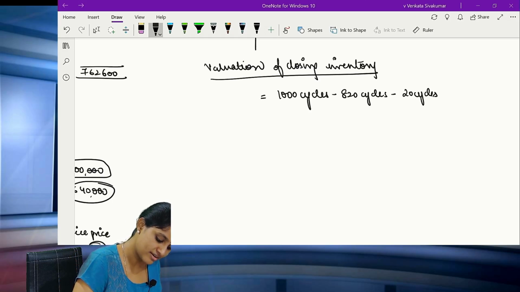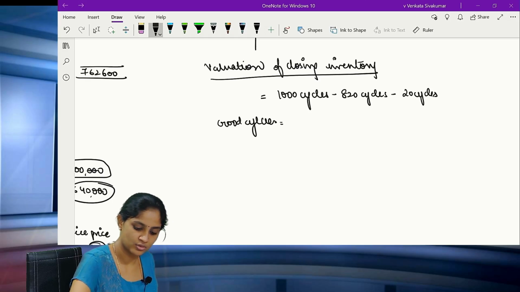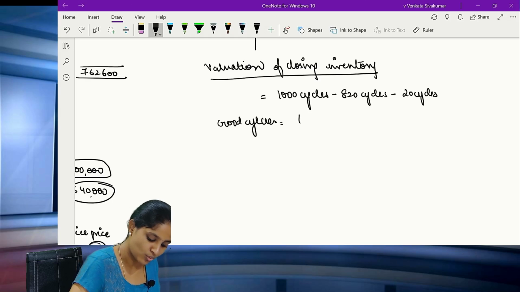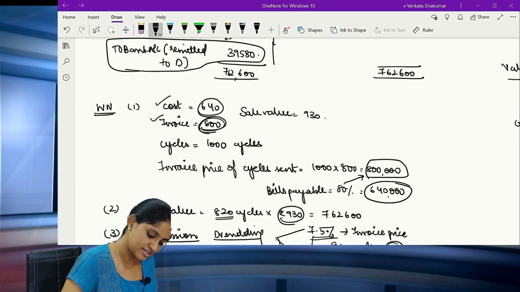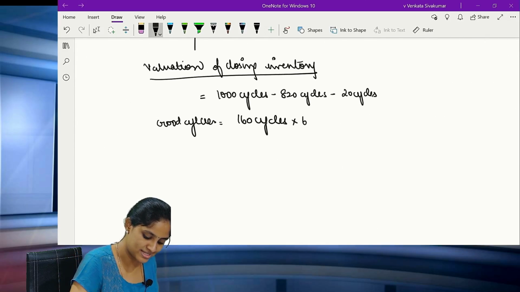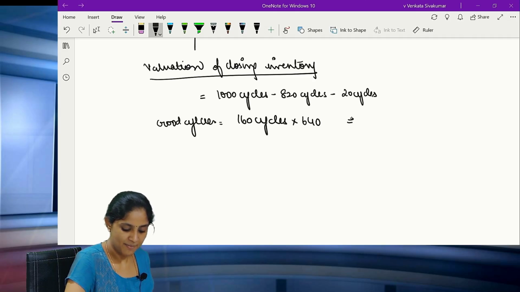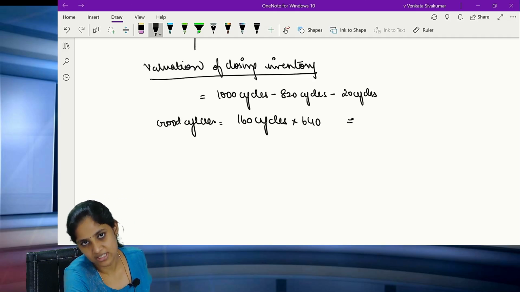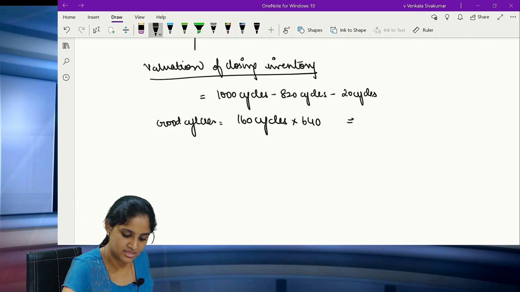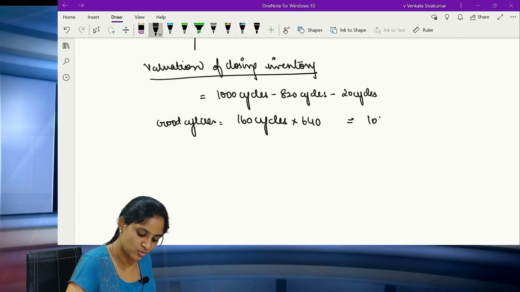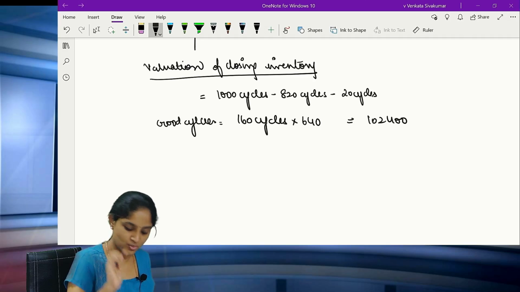Okay, so what is the value of the good cycles, or how many good cycles are there with you? 1000 minus 820 minus 20. So 160 cycles, correct? Now what is the cost of the cycles? All of you please see. It is nothing but 640 rupees. So 160 cycles into 640. Madam, in closing stock we should take proportionate consign or consignee. Here no expense, only one cost. Simple question. So what is it? It comes to 1,02,400. This is one part.